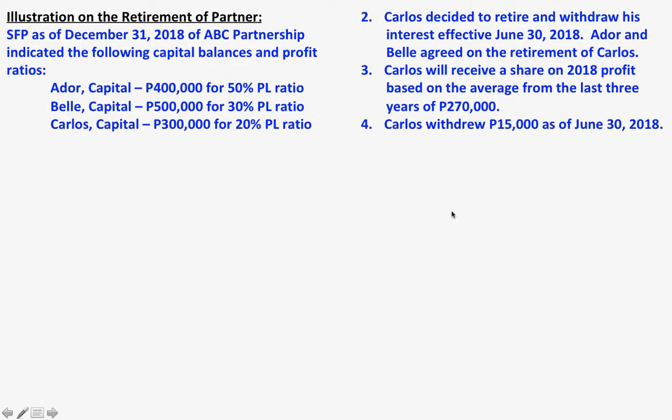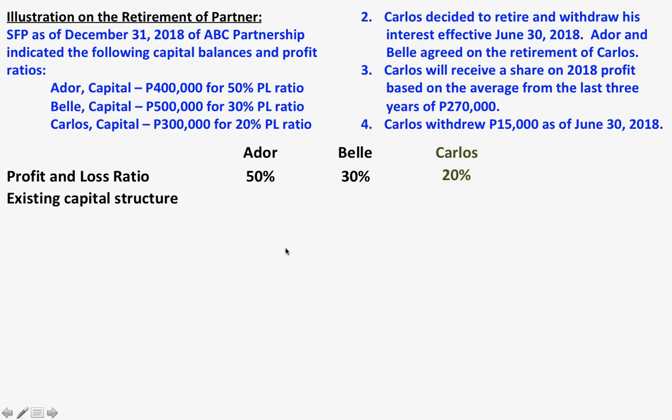So let us analyze this. So we have our partners, Adore, Bell, and the retiring partner, Carlos. Let us take a look at the profit and loss ratio of the three partners. We have 50% for Adore, Bell 30%, and Carlos 20%.